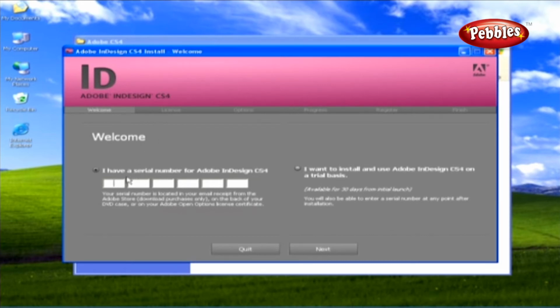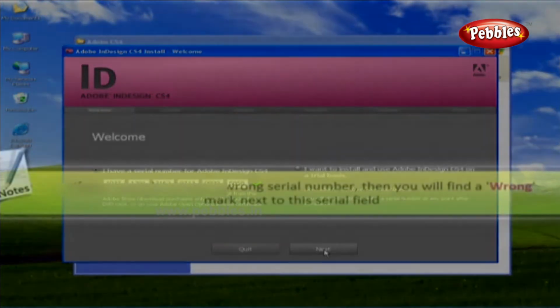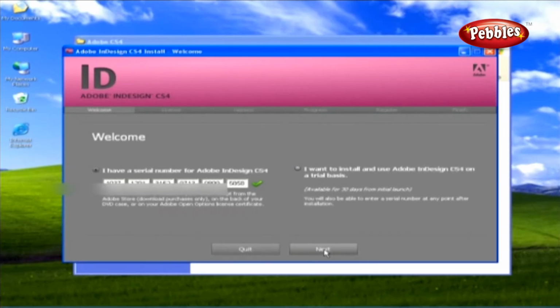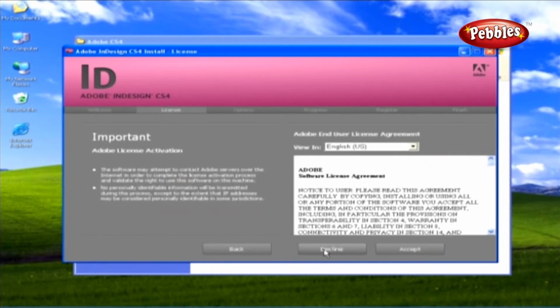Now click the cursor on the serial number field and then paste the serial number, which is provided by Adobe. After the number is pasted, you can see a tick mark next to the field. Now click the Next button. Please note, if you've pasted or entered a wrong serial number, then you'll find a wrong mark next to the serial field. This is our license agreement window, and here you can read the license agreement and terms and conditions. Once you're OK with the conditions, click the Accept button.